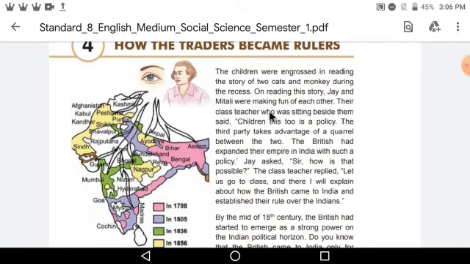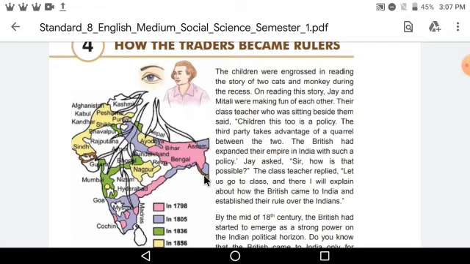Their class teacher, who was sitting beside them, said, "Children, this too is a policy. This thing can be harmful for you. The third party takes advantage of a quarrel between the two." The teacher told them that this can be an advantage for a third person. Let's see how the British had expanded their empire in India with such a policy.